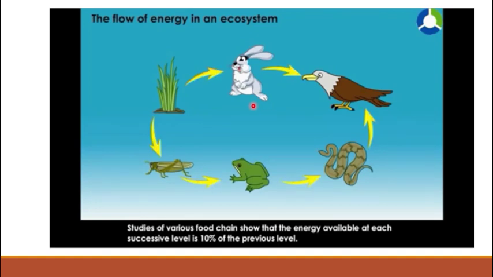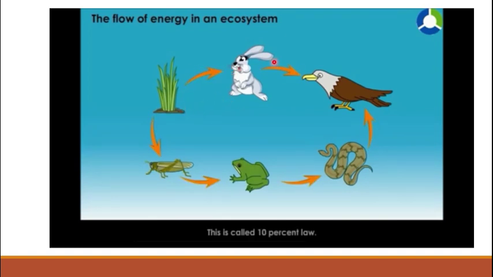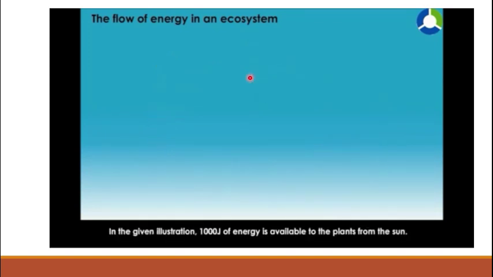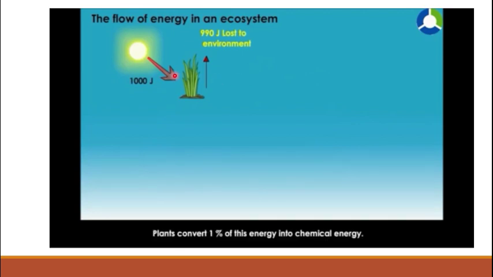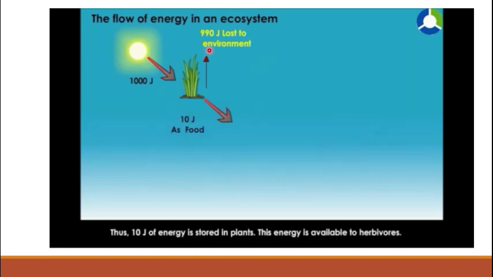During this flow of energy, some of the energy is lost, like the chemical energy of the plant when transferred to the herbivores. Not all the energy is transferred, but it is lost somewhere. Suppose 1000 joules of energy is supplied by the sun, but 990 joules are lost to the environment, and only 10 joules are stored as food in the plant.